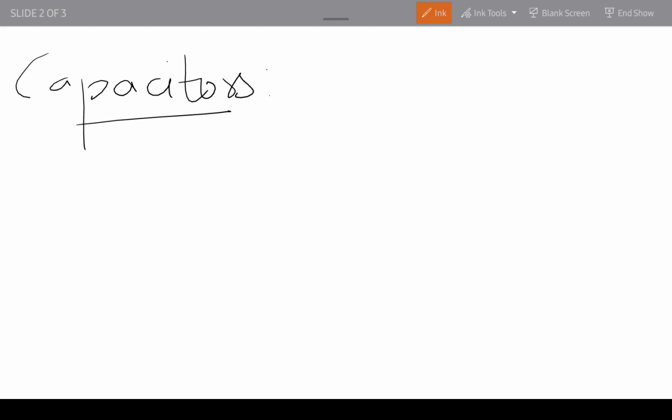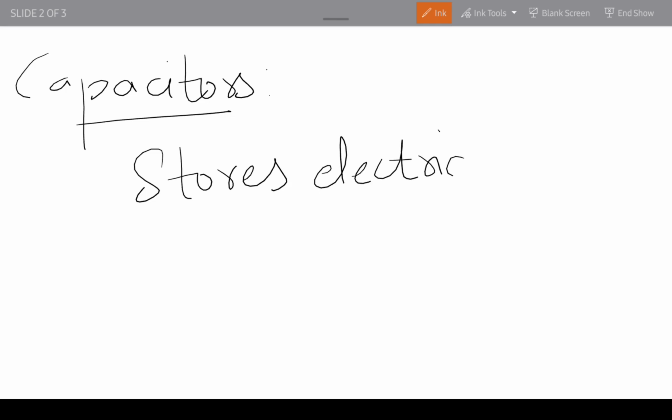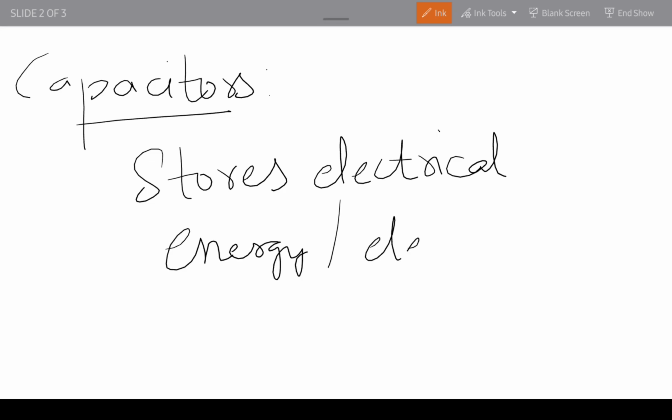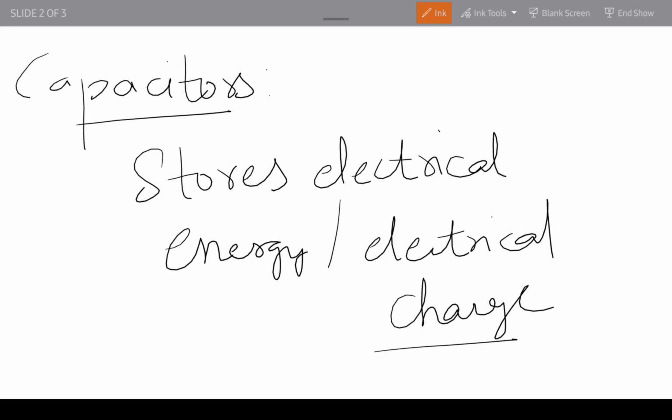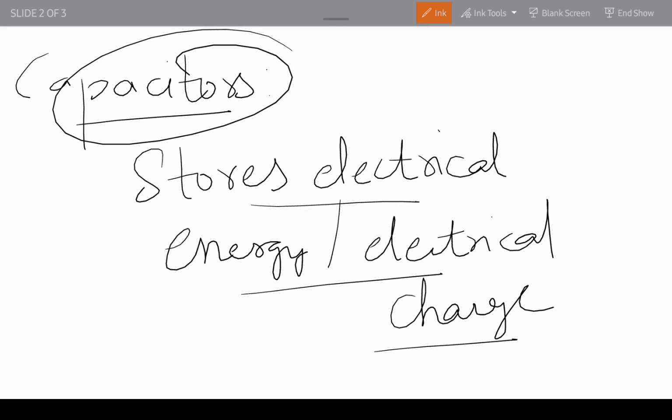So capacitor means it stores electrical energy or electrical charge, and that is called a capacitor.